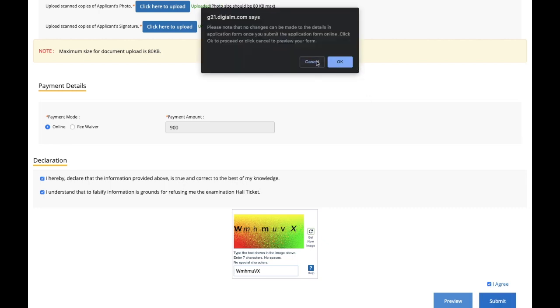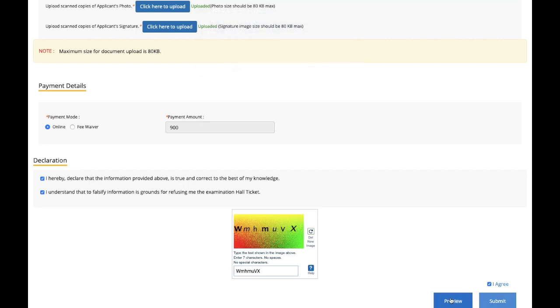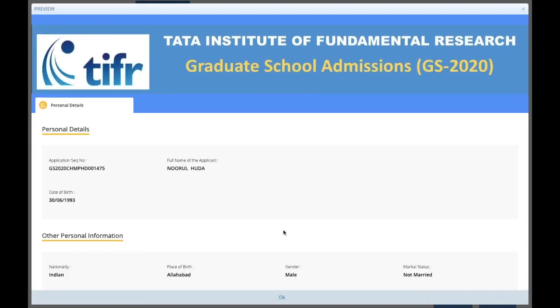Okay, so before submitting, let's just preview the form. Just click over here on preview and check all the details, whatever you have given and filled, is it all correct or not. Once you are done with this page, and yes, all the details provided are correct, then you can submit this form.